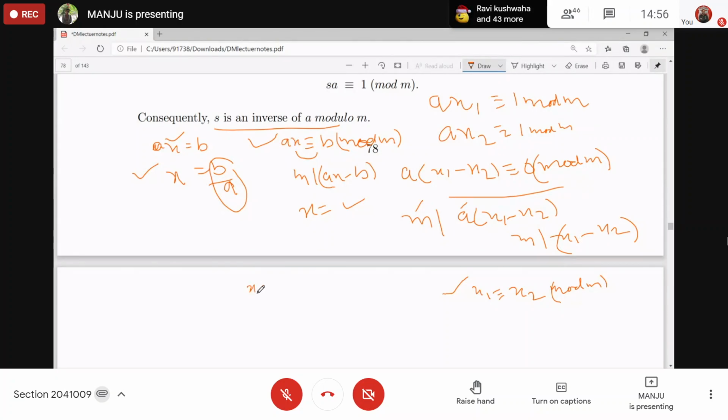So the left hand side will have X, which is congruent to whatever inverse of A you multiply with B. For example, if C is the inverse of A, then C into B modulo M. Just reduce this number in modulo M, and that will be one solution. Is that clear?